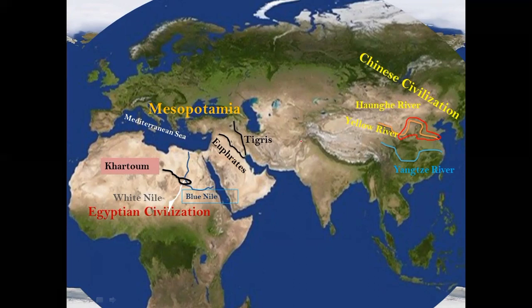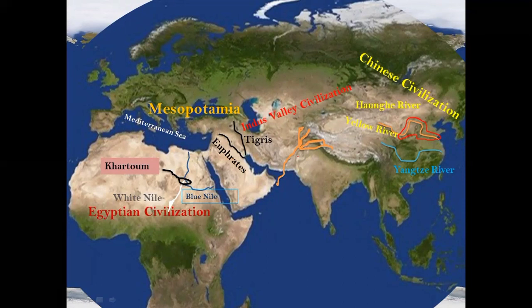Then lastly, we have the Indus Valley civilization, and like I've mentioned earlier, we have seen the origin of the Indus River from the northeastern regions of the Himalayan mountain range of India, that flows down through Pakistan and ends up at the Arabian Sea. So if you see the locations of this Indus Valley civilization today in the modern political map, most of the locations will be on the Pakistan side because of the partition of India in 1947.